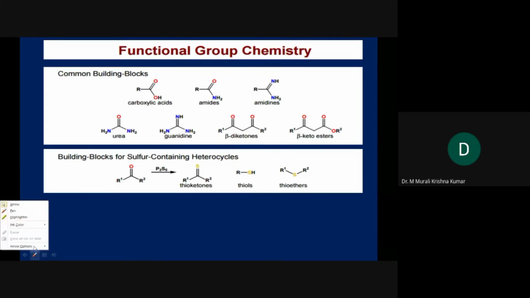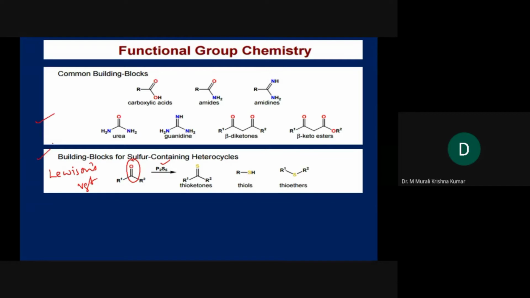Whenever we need sulfur to be incorporated, we can take the corresponding oxygen containing compound and treat it with P2S5, or one more reagent, Lawesson's reagent, so that oxygen is replaced by sulfur, and the corresponding sulfur containing compounds are produced. So these are the common building blocks that we have.